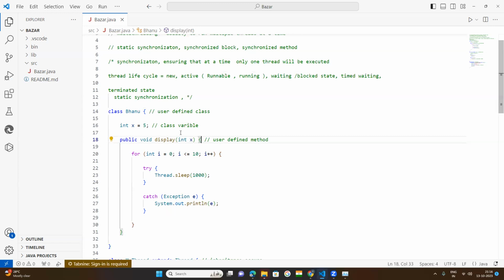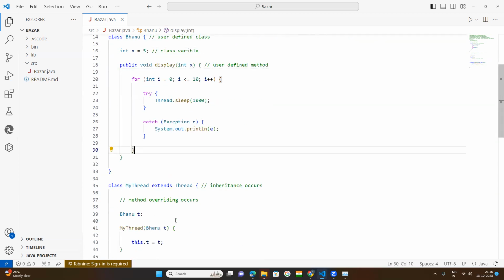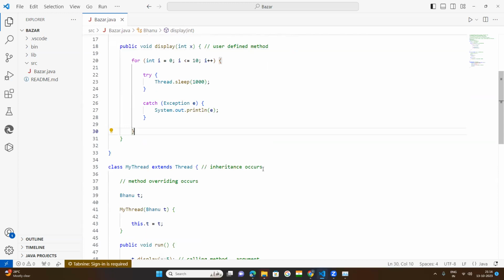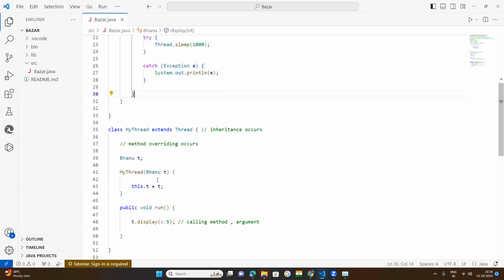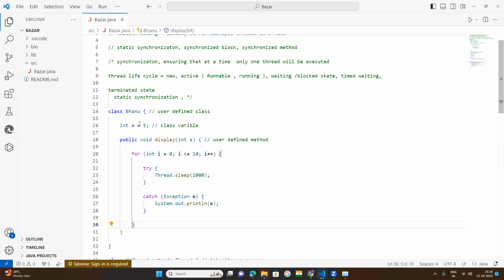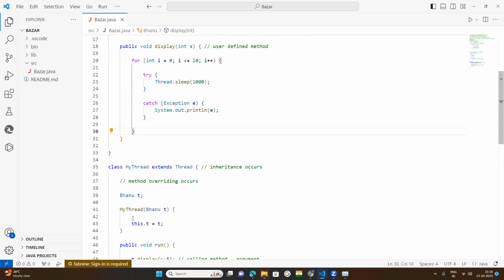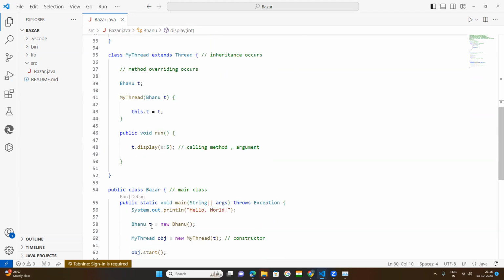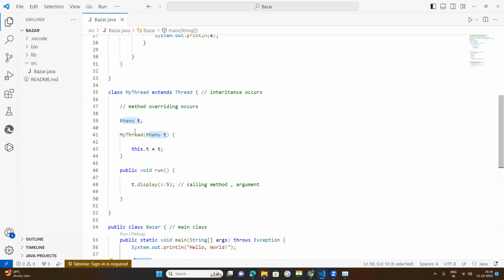This brace is open, this is the for loop, try block, close, catch block, three braces I have kept here. This is okay. Class extends thread, inheritance occurs, method overriding takes place. Here Bhanu T, this is Bhanu, and for this Bhanu, this has been taken.